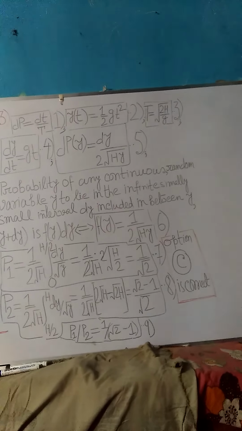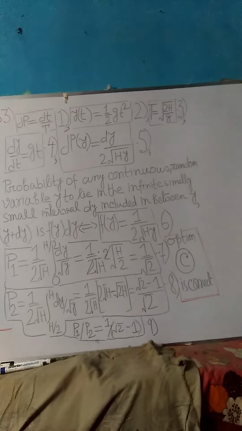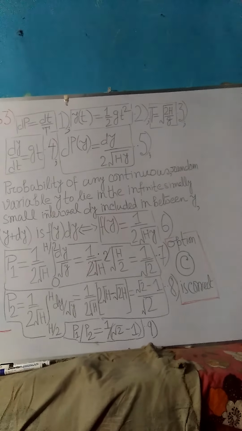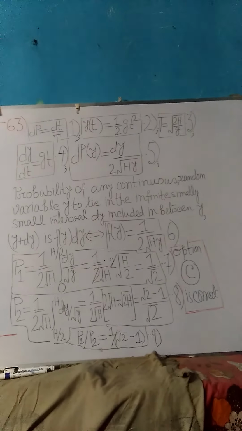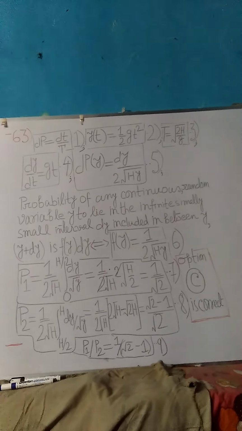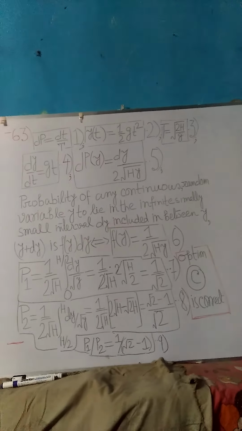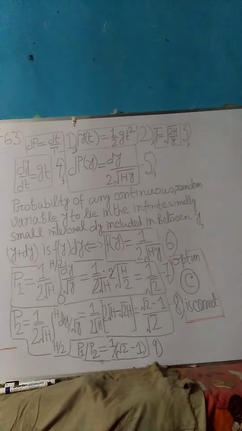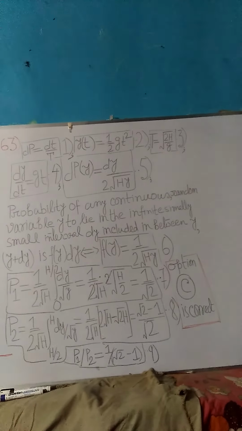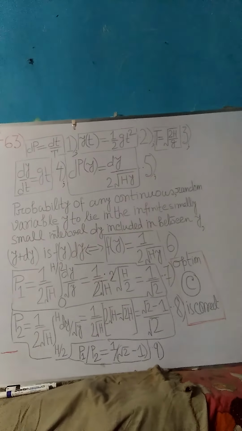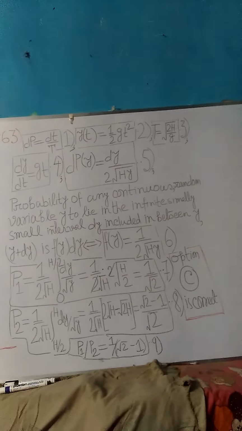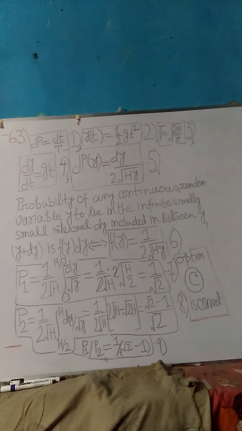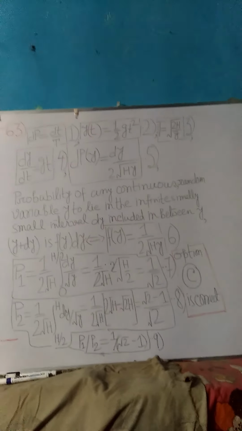So now, very easily from equations 7 and 8, the ratio P1 by P2 is given by equation number 9. Equation number 9 is the last equation corresponding to the solution of this problem number 63. Please look at it very carefully. And looking at it, you must have understood the answer. You must have found the correct option. And yes, very clearly, option C is the correct option. I repeat again, option C is the correct option.